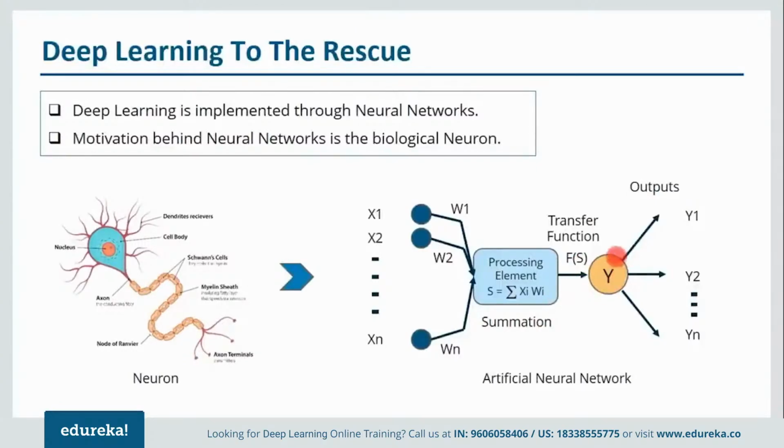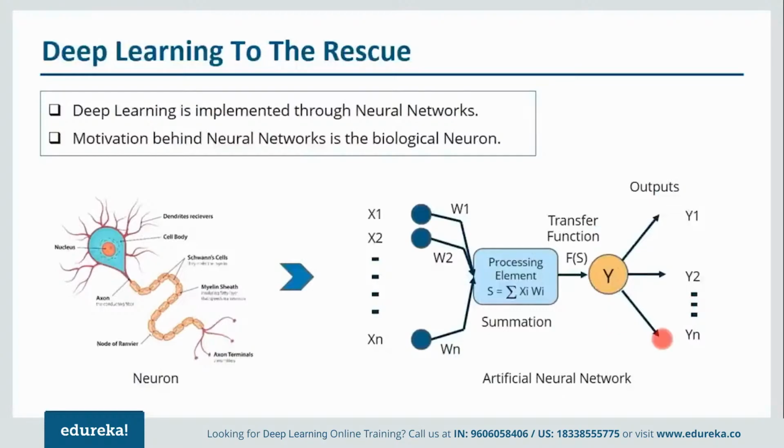After that comes the concept of the activation function. What is an activation function? It is used to provide a threshold. If your output is above the threshold, then only this neuron will fire, otherwise it won't fire. You can use a step function as an activation function, or you can even use a sigmoid function. So this is how an artificial neuron looks. A network of multiple neurons connected to each other will form an artificial neural network. This activation function can be a sigmoid function or a step function, which totally depends on your requirement. Once it exceeds the threshold, it will fire.